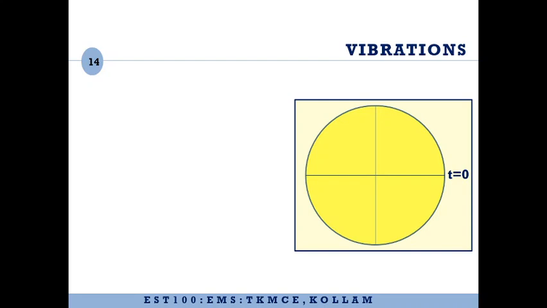So let us consider that the time t equal to 0 is started measuring when the particle is at the extreme position. That is, the projection is at the extreme position. This is the mean position and these are the extreme positions. So we are considering the projection of the particle on the horizontal diameter. When the particle is at the extreme position, we start to measure the time, that is t equal to 0.